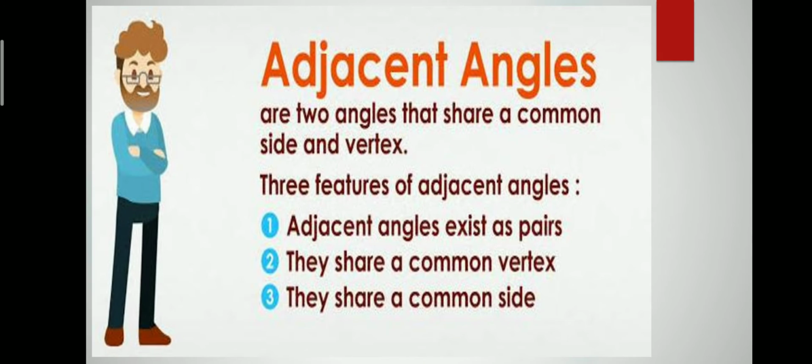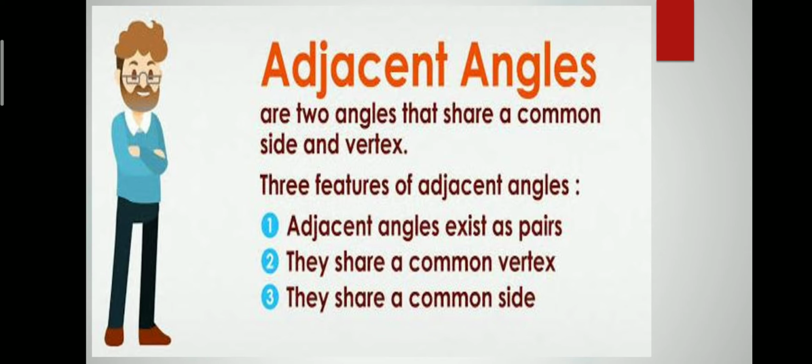The next one is adjacent angles. What are adjacent angles? Adjacent angles are two angles that share a common side and vertex. In complementary and supplementary angles, it is not needed that they share a common side or common vertex. If the sum of two angles is equal to 90 degrees, they are called complementary, and if their sum is equal to 180 degrees, they are supplementary angles.